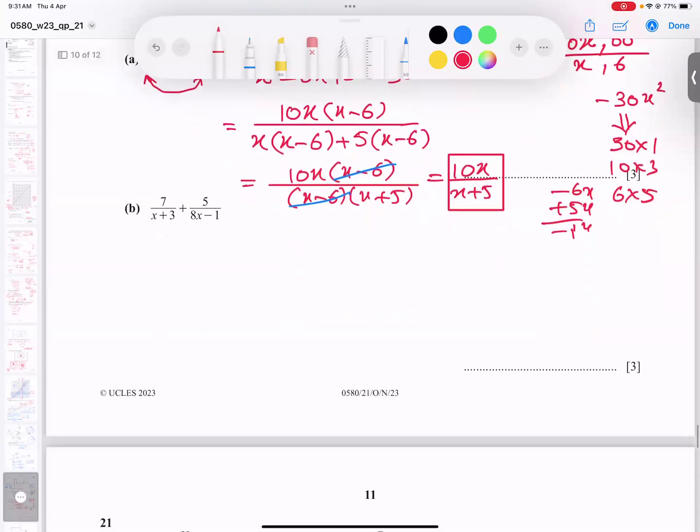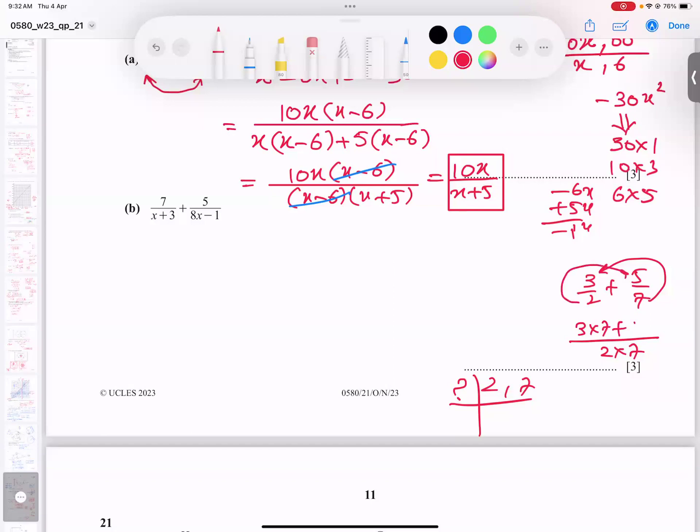The next part we have, this is the question given. And before I start, I always give this example: 3 by 2 plus 5 by 7. Can you divide 2 and 7 by one common table? The answer is no. When the answer is no, the product of them is the LCM. 7 twos are 14 is the LCM. And 7 multiplies there, 3 sevens are. And 2 multiplies there, 2 fives are.